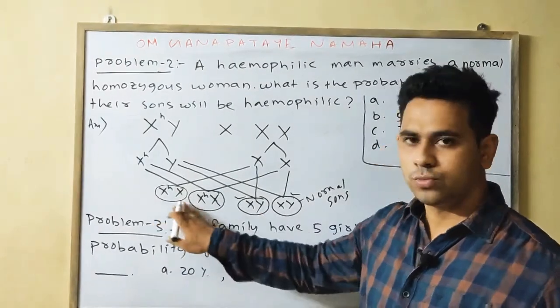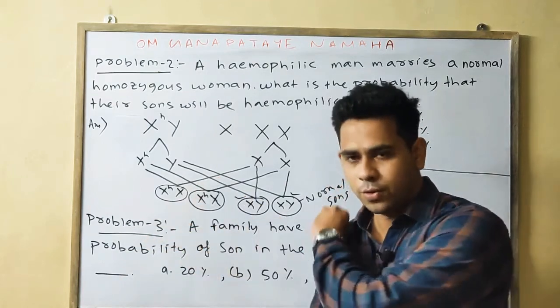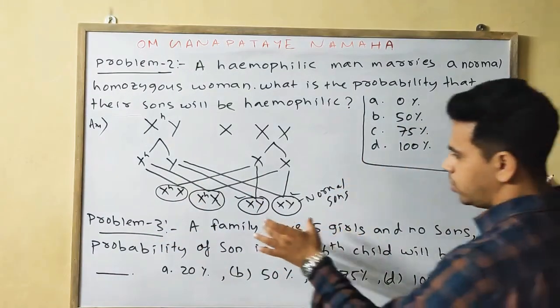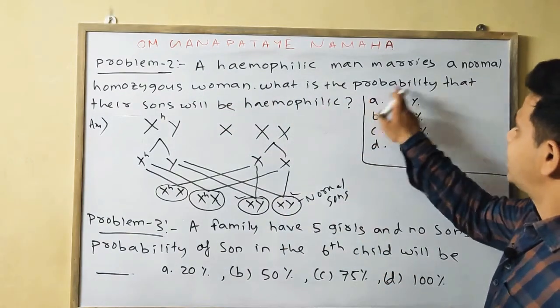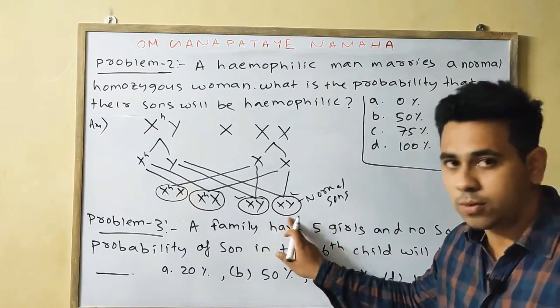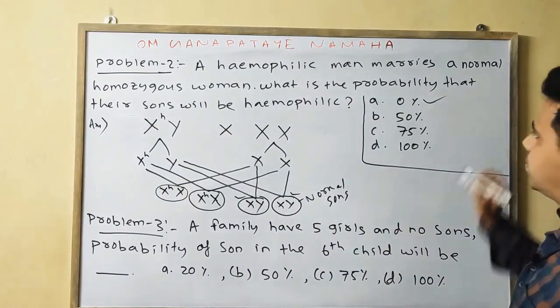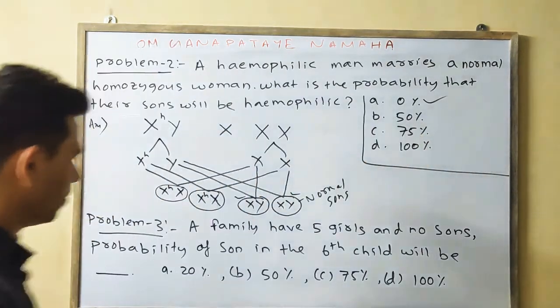Okay, we don't require to discuss the females or the daughters. We only focus on the son, as the question is about the son. What is the probability that the son will be hemophilic? As both are normal, the answer will be 0%. Okay, next come to your next problem.